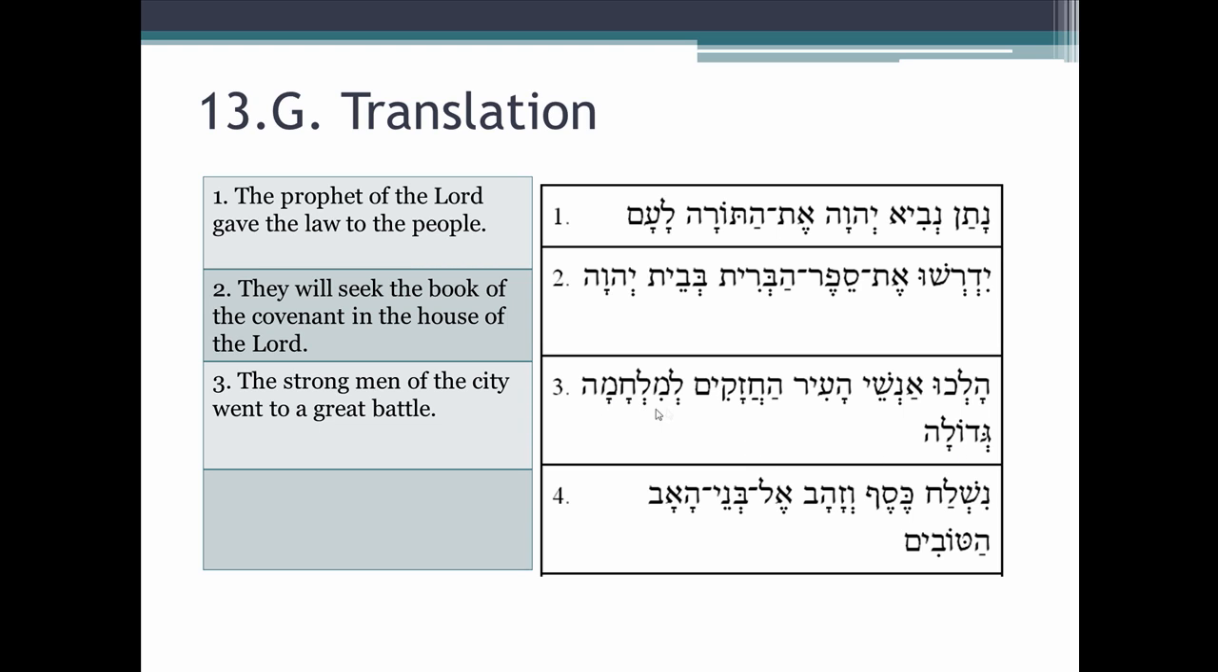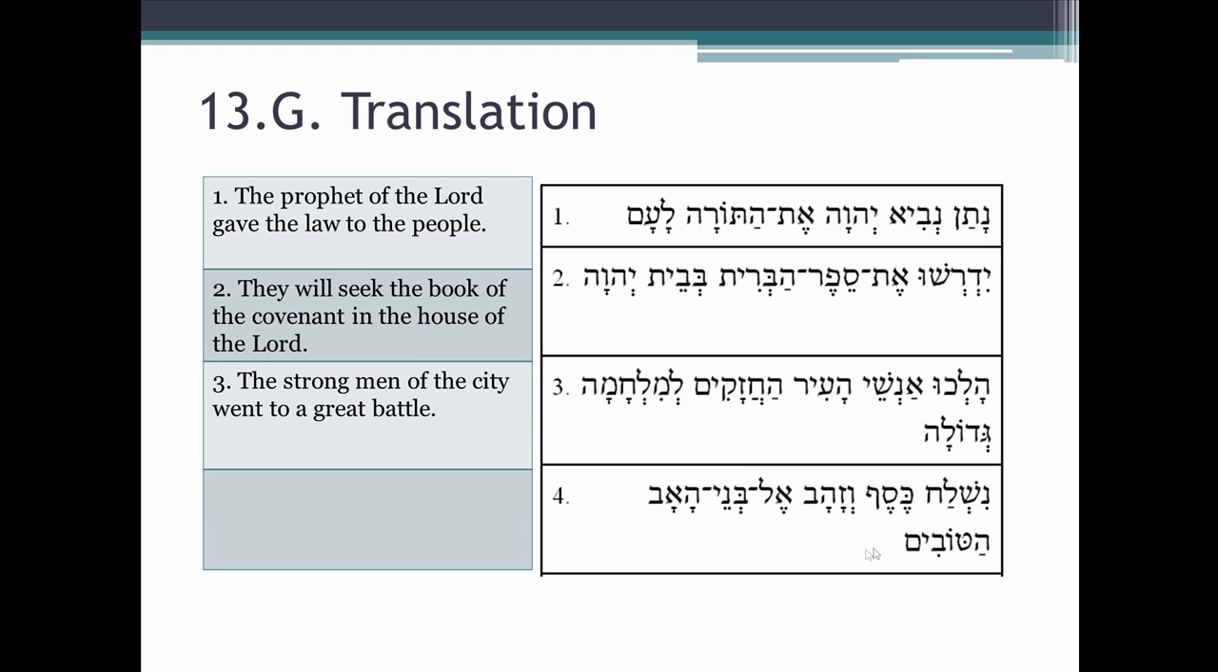Milchama, right here, is feminine singular. It's not definite. We don't have any sign of definiteness here. So here our adjective is feminine singular, not definite. Our noun here is feminine singular, not definite. So there's still an attributive relationship here. It's just that the two parties aren't definite. So we have a translation of to a great battle.